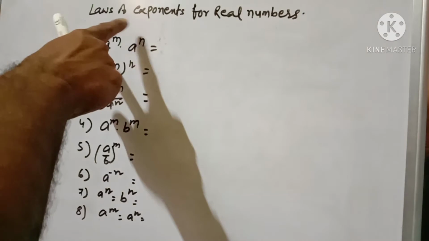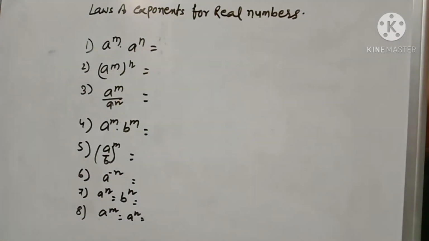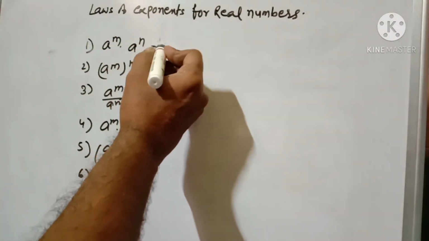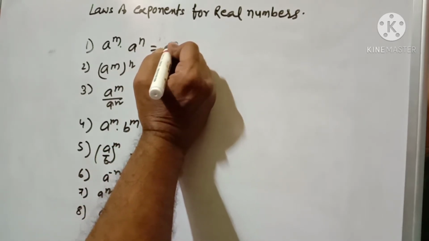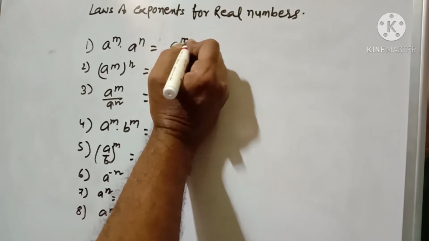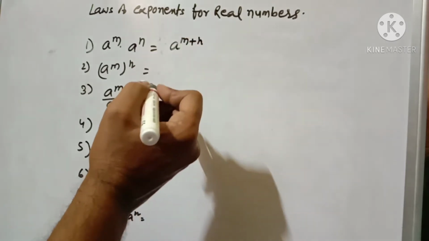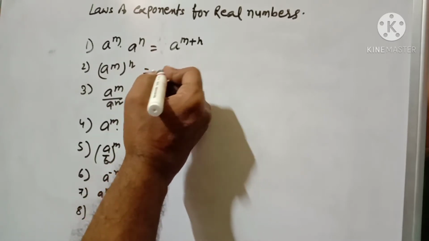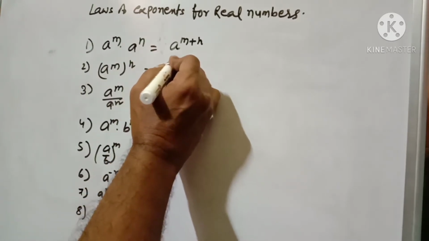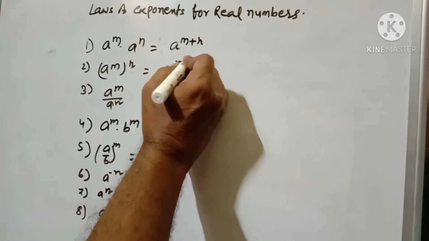Now see the laws of exponents for real numbers. a to the power m into a to the power n: here the base is the same, and as we know, if the base is the same, the powers will be added. So here I can write m plus n. Now a to the power m, whole to the power n, I can write as a to the power mn.